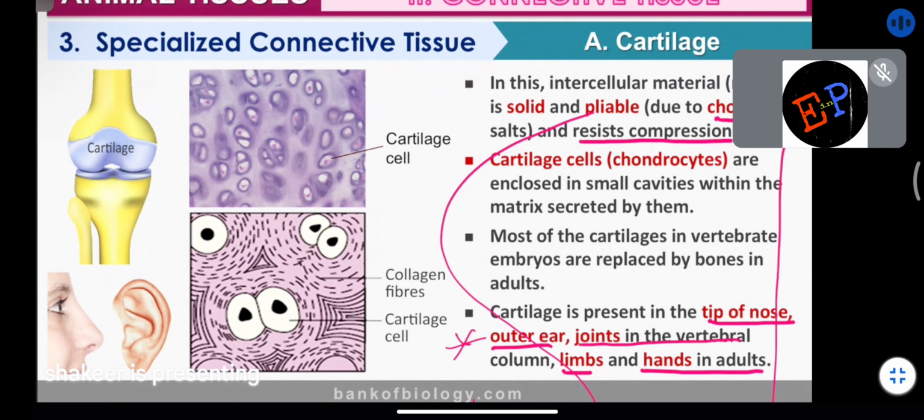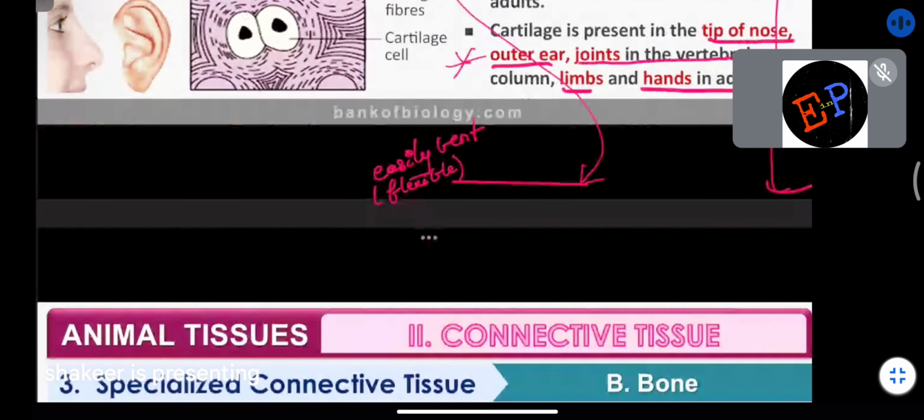Actually, there will be two ears, my inner ear and outer ear. We hear with the help of the inner ear. We don't hear with the help of the outer ear. The outer ear is made up of cartilage. So are the joints in the vertebral column. So in that vertebral column also, the joints are made up of cartilage, as are the limbs and hands in the case of adults. Clear? That's it.